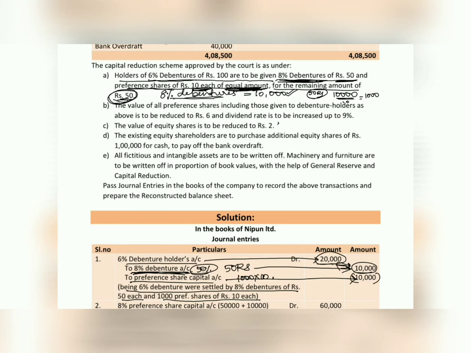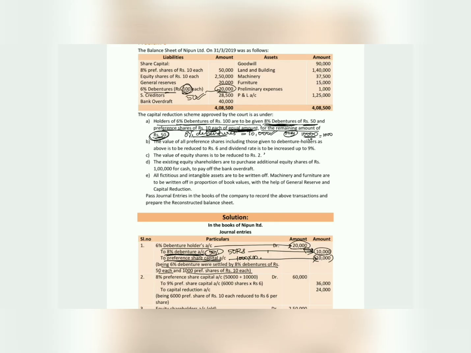The value of all preference shares, including those given to debenture holders as above, is to be reduced to rupees 6, and the dividend rate is to be increased up to 9%. So how many preference shares do we have in the balance sheet? 8% preference shares of rupees 10 each, 50,000. So 50,000 divided by 10, the share count is 5,000.